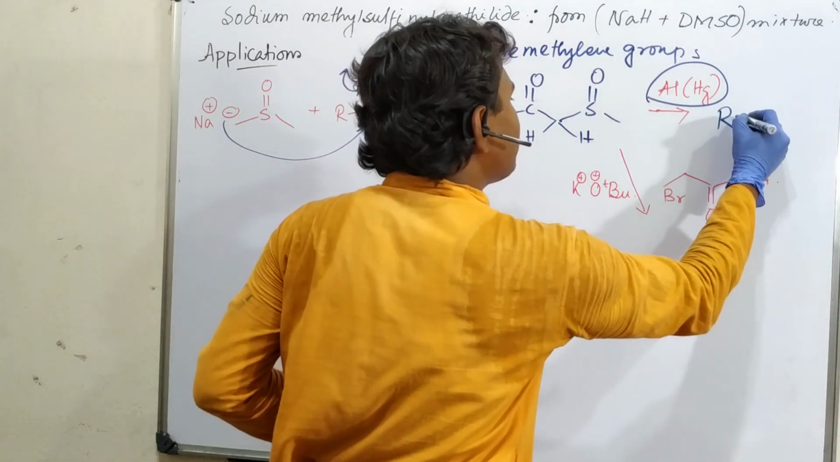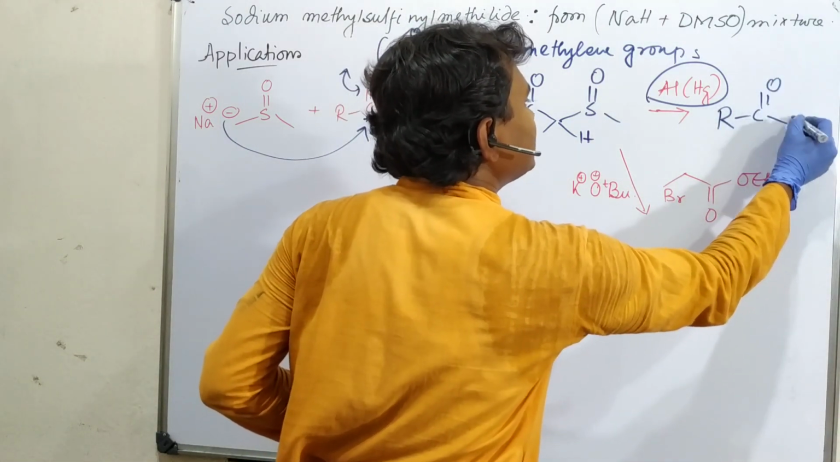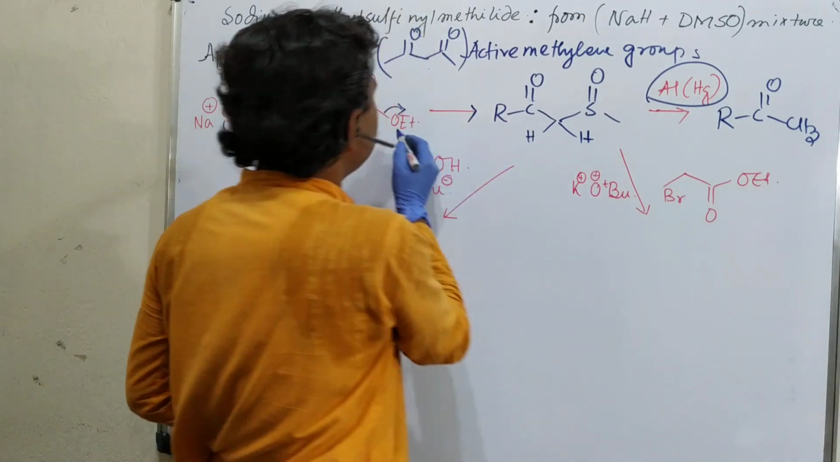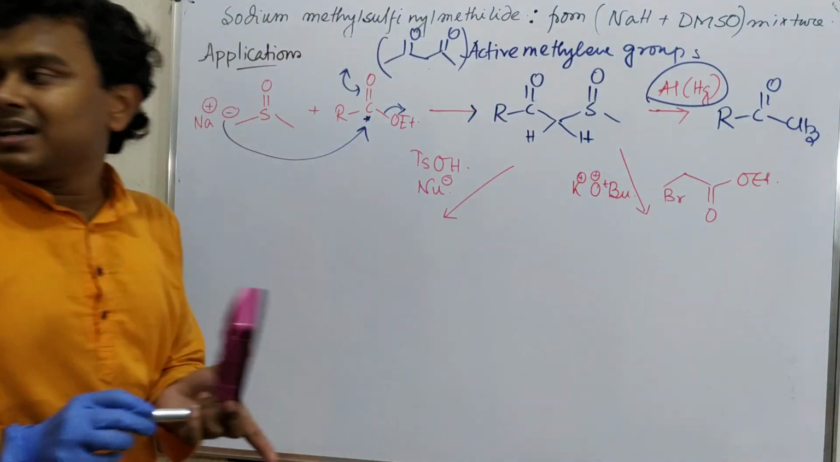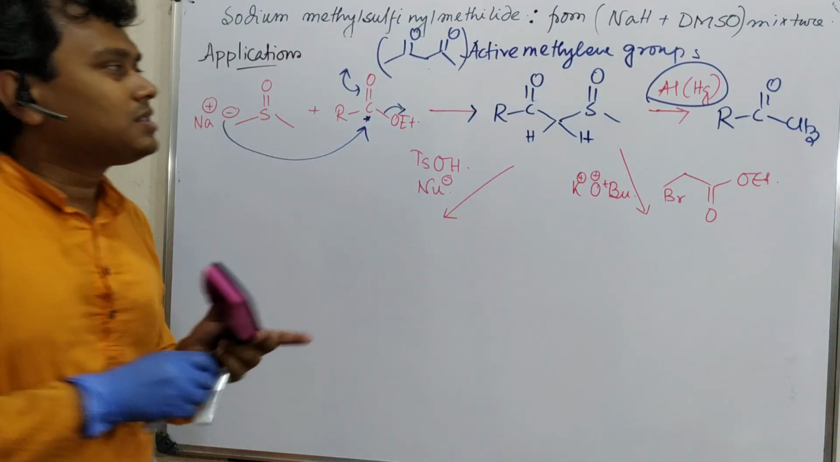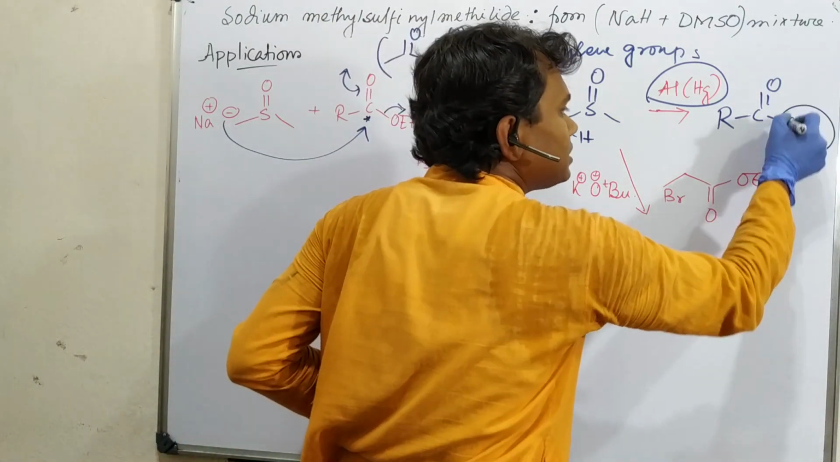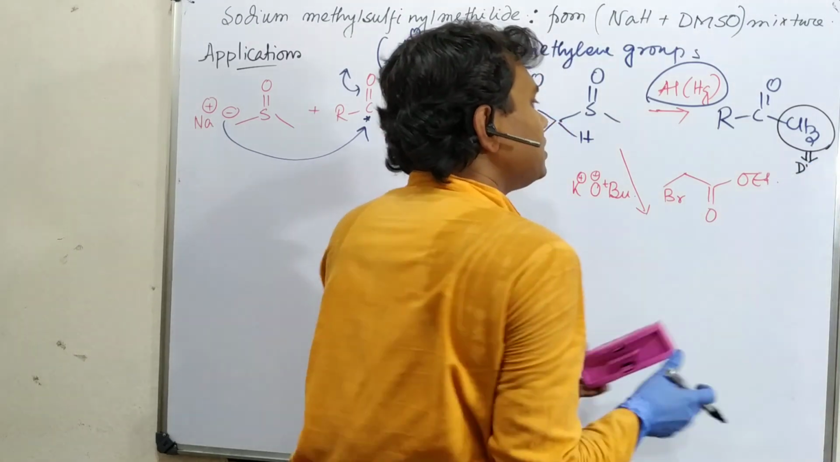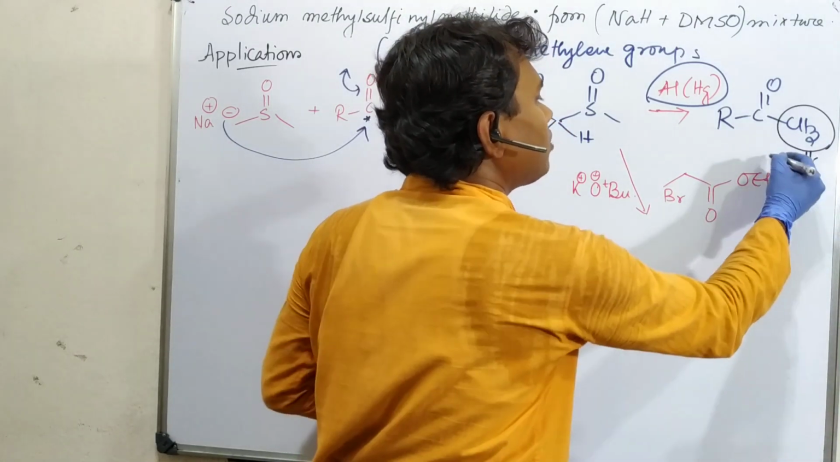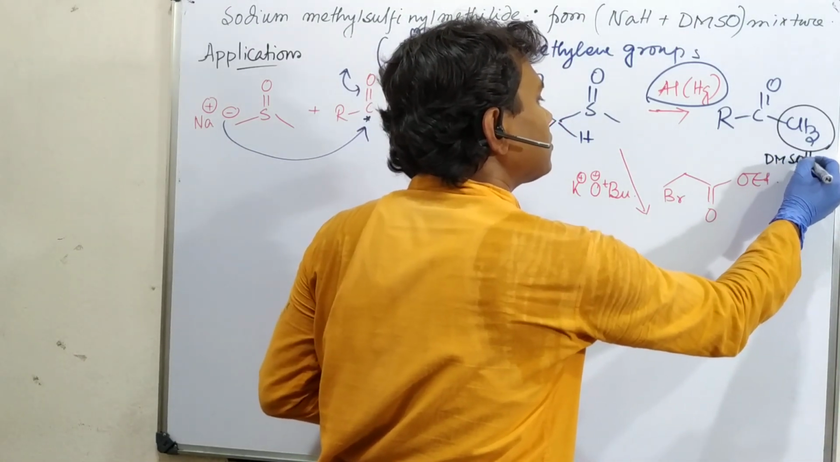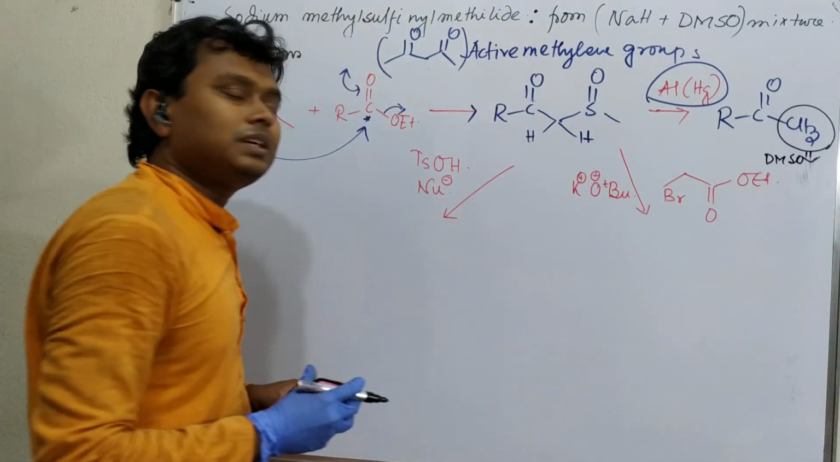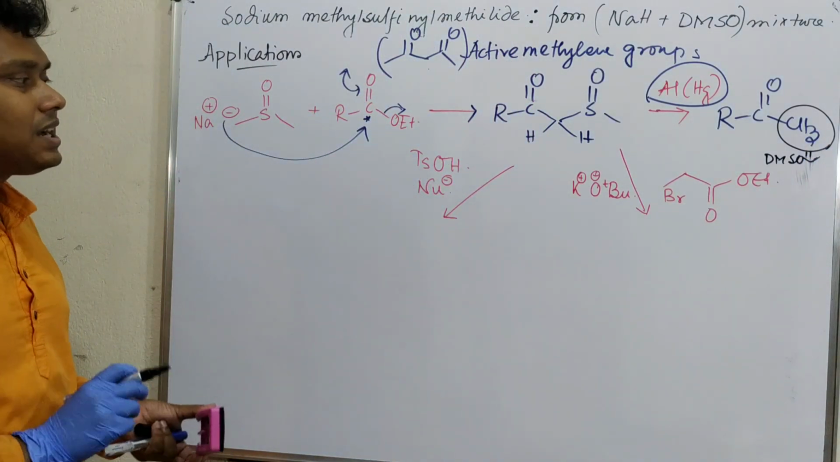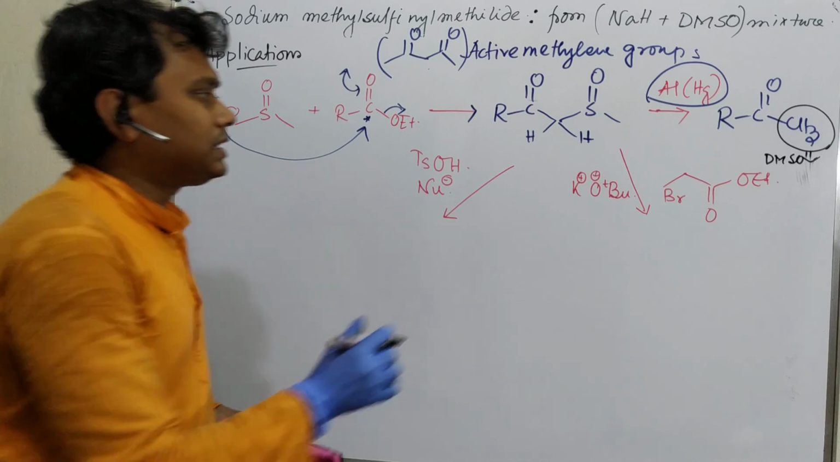And ultimately what does it result in? It results in the conversion of ester to ketomethyl. Okay, see, this ester to ketomethyl, and the source of this methyl group is DMSO. Okay, so the source of this methyl group is DMSO. Got it? So this is the thing. Now let's discuss the other example, that is this one.